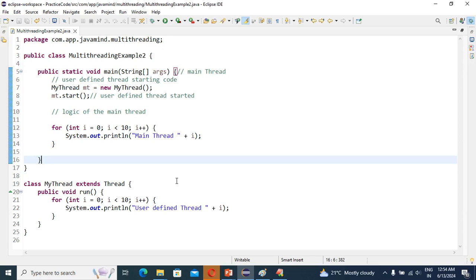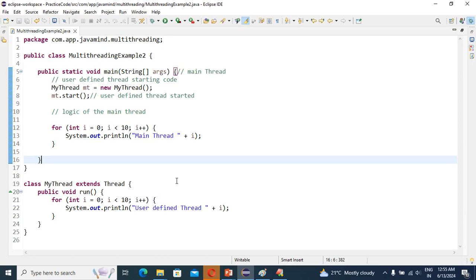The thread scheduler is one of the components of the JVM. The thread scheduler will decide which thread will execute first. In my application, how many threads do we have?